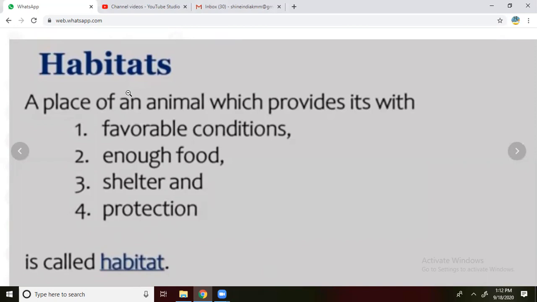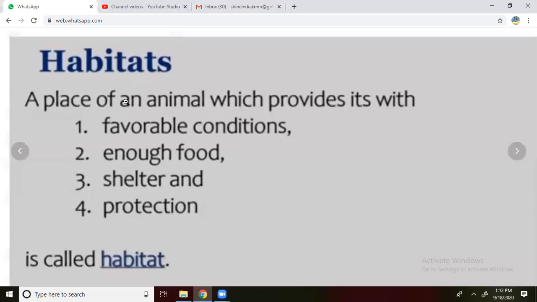Most of the animals need protection, because every animal is having some other animal which is called an enemy, or you can say the predators. So to escape from the enemies or the predators, animals need to protect themselves. All these conditions are called the habitat.